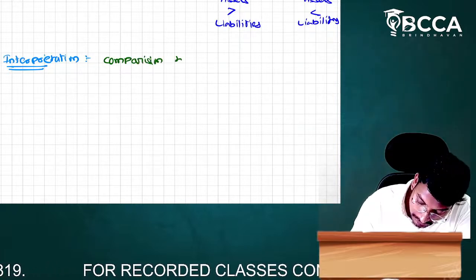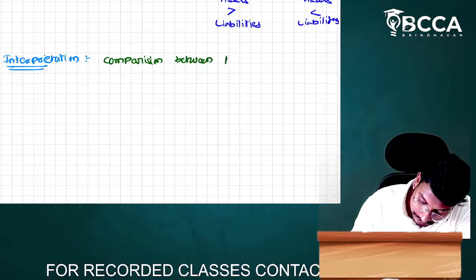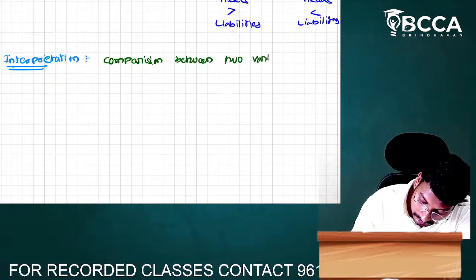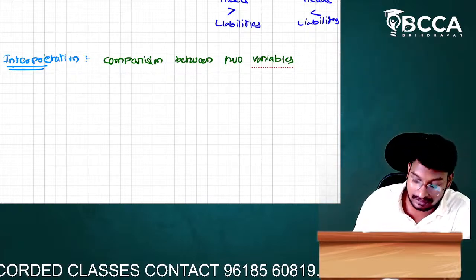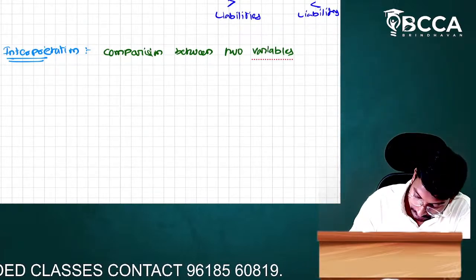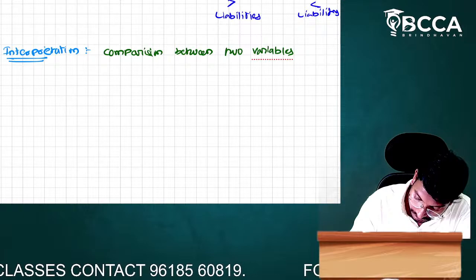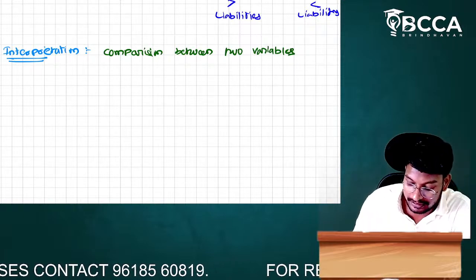Comparison between two variables. Comparison between two variables is called interpretation.